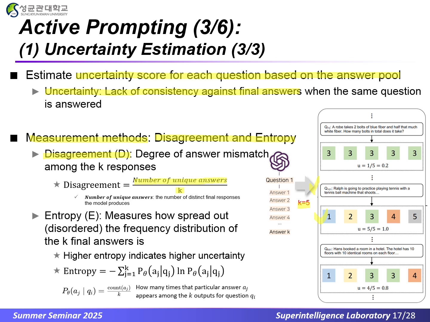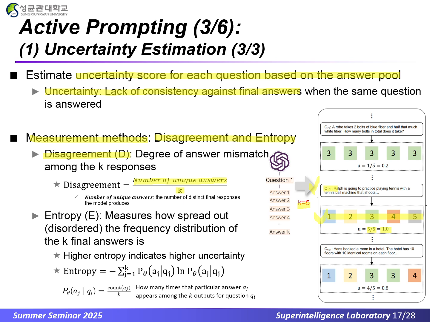With the example Q101, the uncertainty score will be 1.0, because in the middle panel we got 1, 2, 3, 4, 5, so that's 5 distinct values. So the disagreement value will be 5 divided by 5 equals 1.0, and a score of 1.0 means complete disagreement because every run gave a different answer.